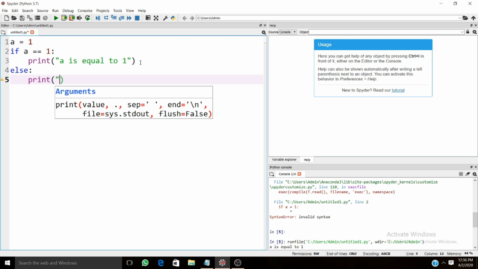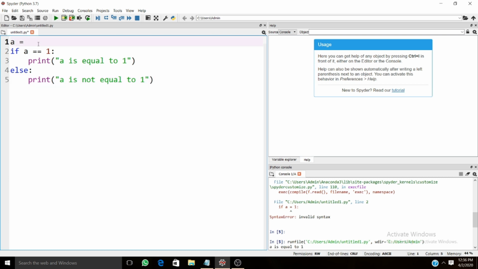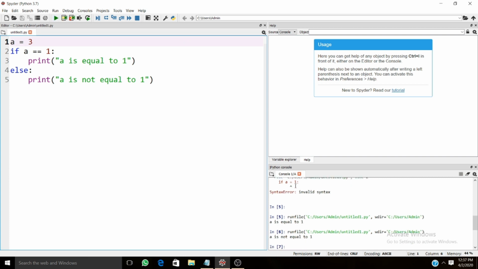So the else comes after the if condition. For example, if A is not equal to 1, then print that A is not equal to 1. Example, I take A as 3. Can you predict the answer? Let's see. On the Python console, A is not equal to 1.